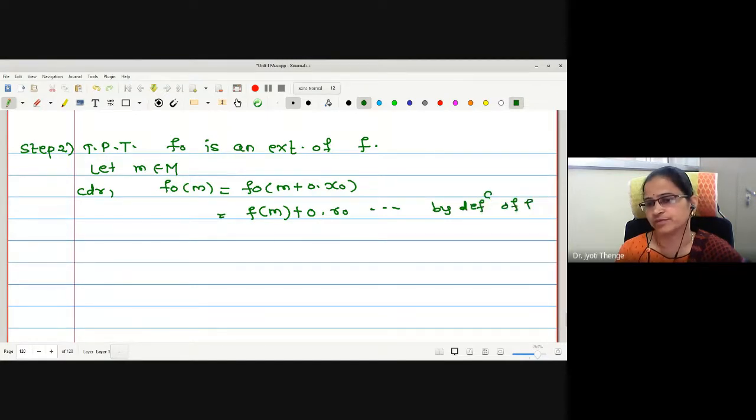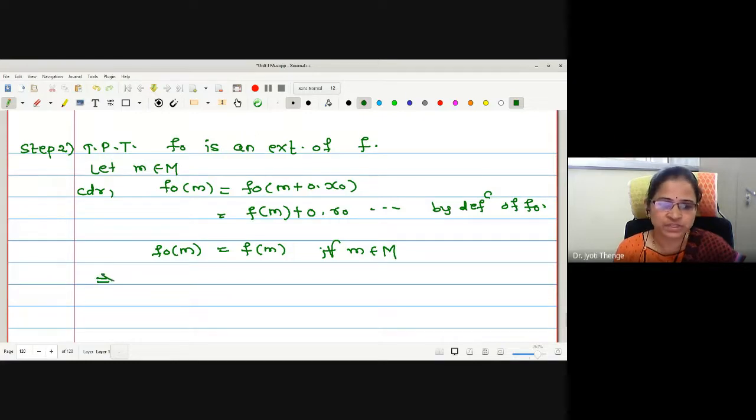By definition of f naught. Then 0 f of m plus 0 into r naught is nothing but f of m. What we have proved is f naught of m is equal to f of m for all m in capital M, which means that f naught is nothing but f for the elements of capital M. Therefore, f naught is an extension of